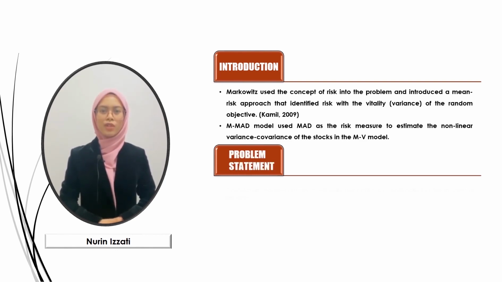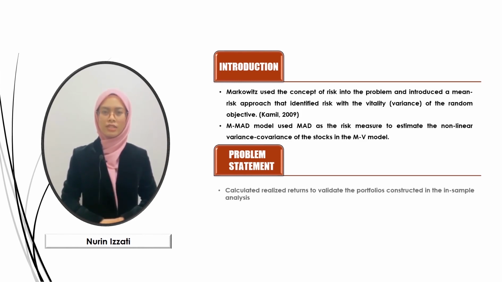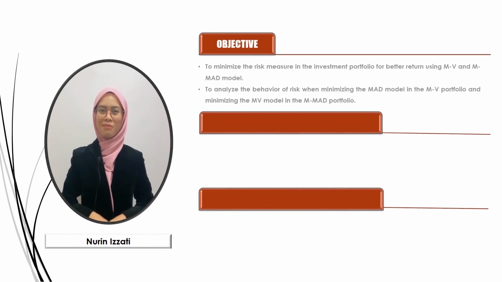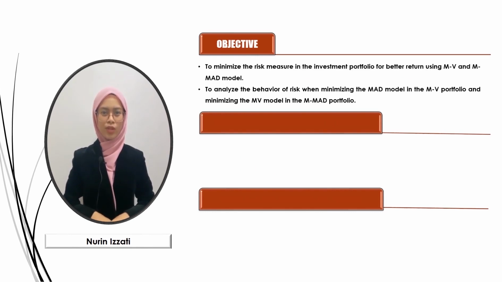Problem statement. Portfolio optimization is needed in decision-making to address the problem of uncertainty of future return by using the MV and MAD models. Objective. First, to minimize the risk measure in the investment portfolio for better return using the MV and MAD models. Next, to analyze the behavior of risk when minimizing the MAD model in the MV portfolio and minimizing the MV model in the MAD portfolio.